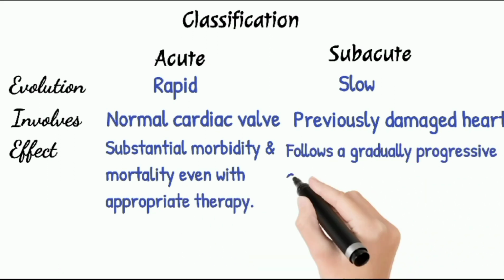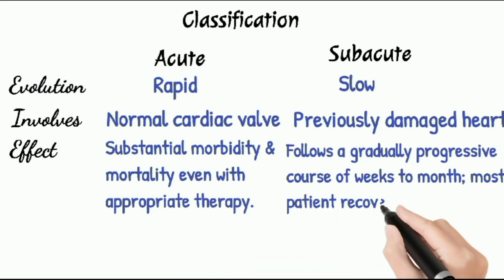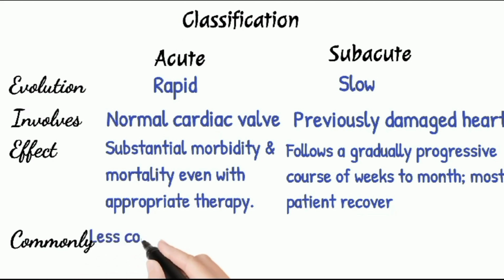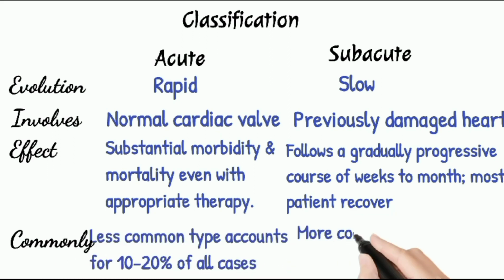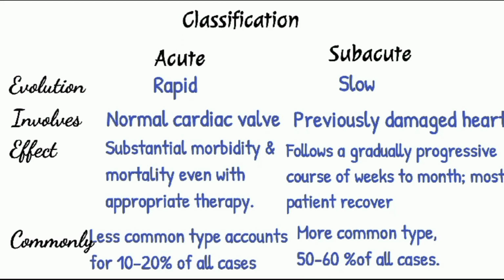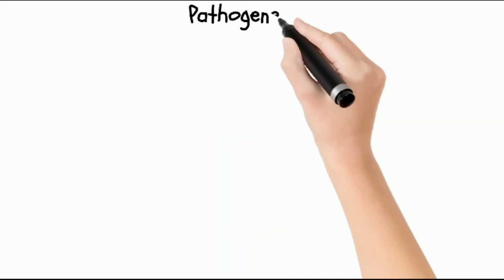Subacute follows a gradual, progressive course of weeks to months. Most patients recover. This less common type accounts for 10 to 25% of all cases, while the more common type accounts for 50 to 60% of all cases.